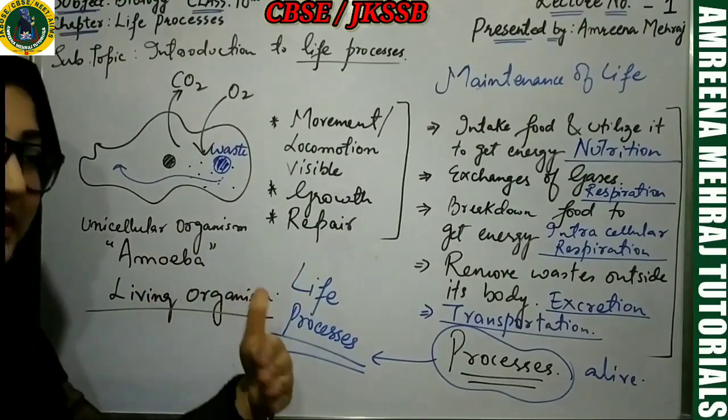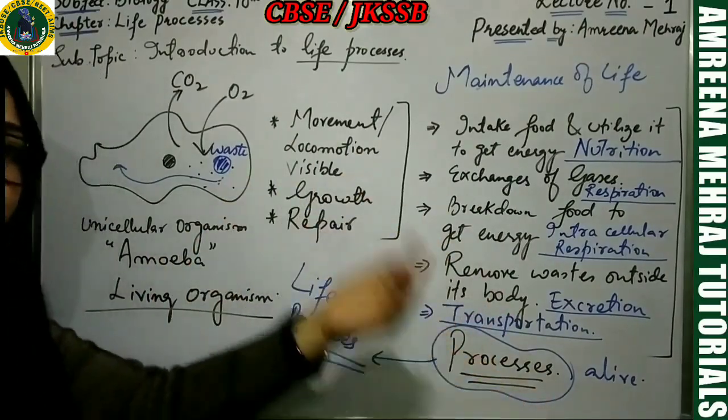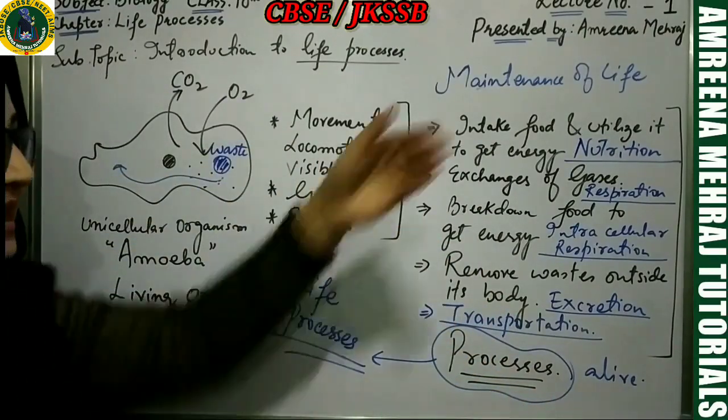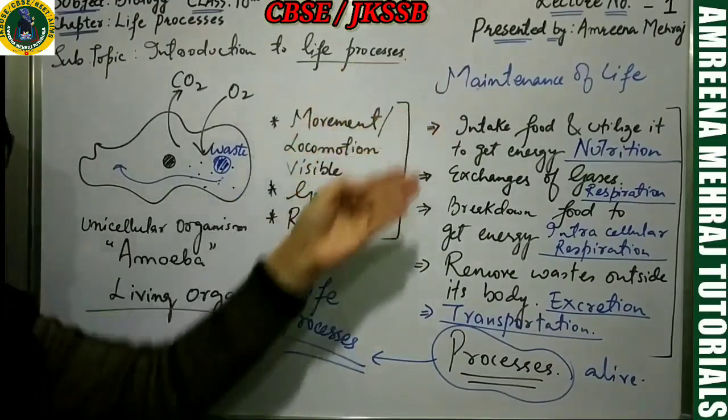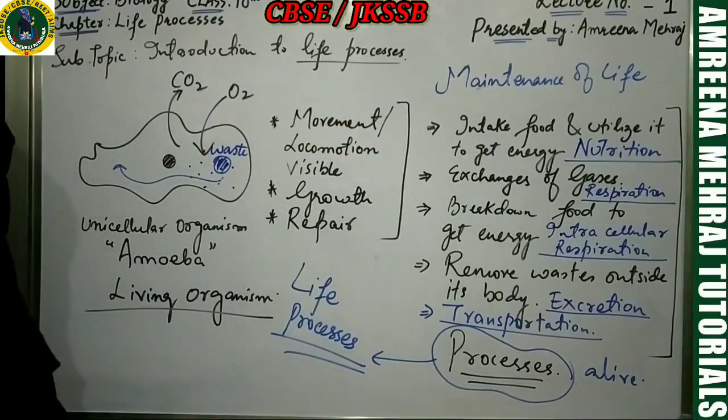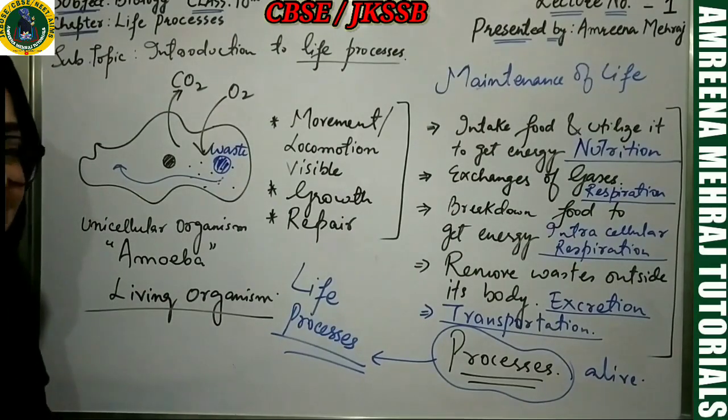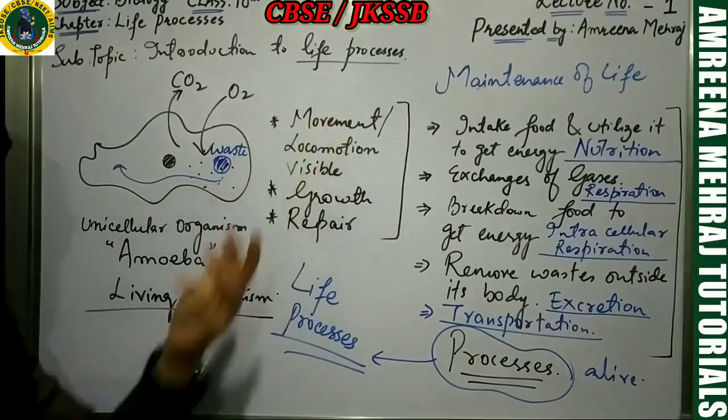So if it's a unicellular organism or a multicellular organism, there are these processes which an organism has to perform in order to maintain its life. And all these processes are called life processes. So if anybody will ask you, what is the criteria you decide whether something is living or not, you could answer that movement is the basic criteria.